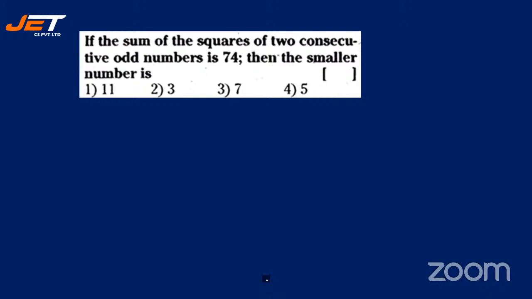All right. So find out the smaller number in that. Yes. How many are able to give me this answer? Let's see. Okay, let's check.